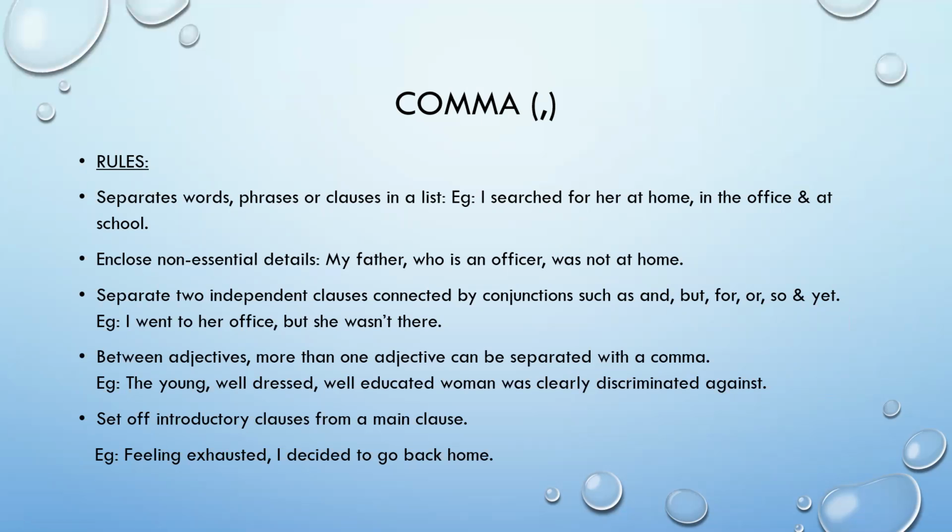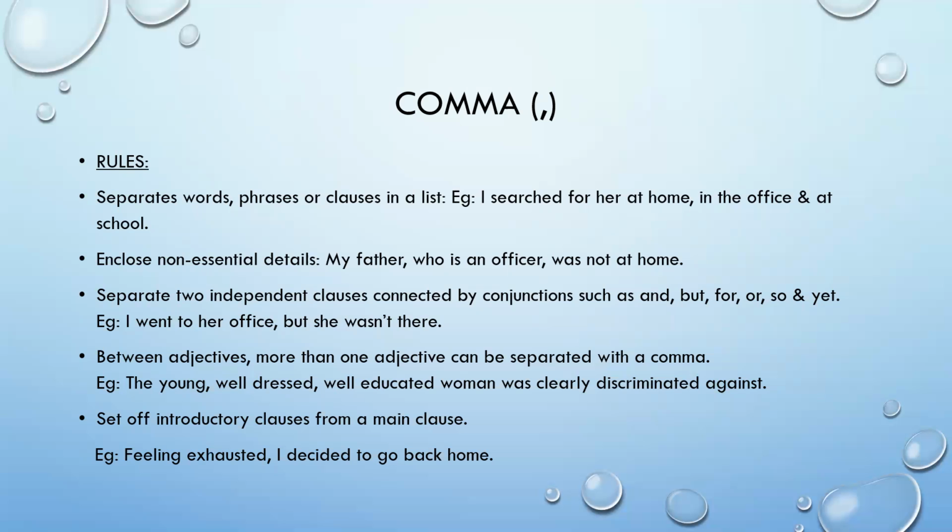Alright, look at the second rule: enclose non-essential details. The example goes this way: my father, who is an officer, was not at home. We don't even have to know whether he was at home or at office.